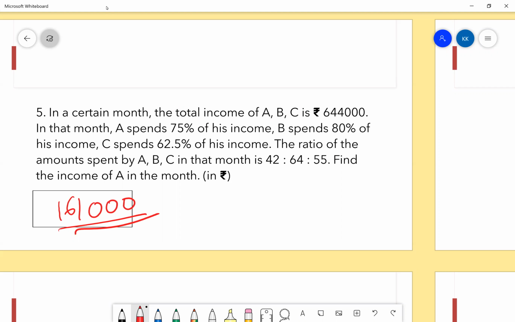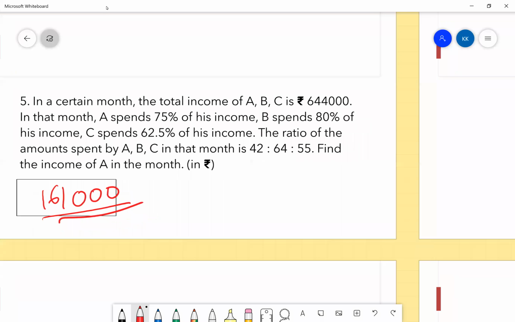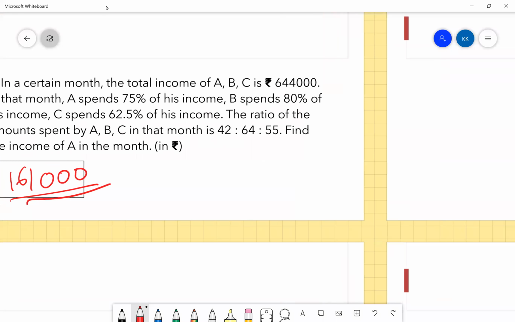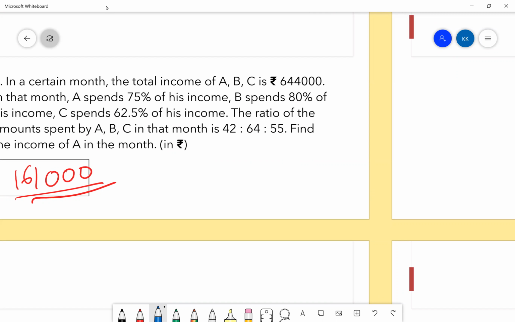Guys, did you understand what he said? Or do you want me to explain it again? Please explain it once. Okay, sure. So it is given the total income is this.